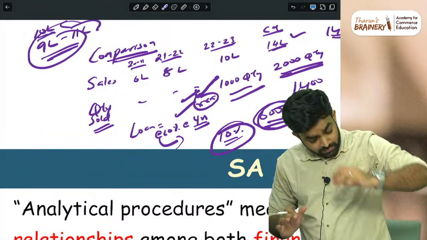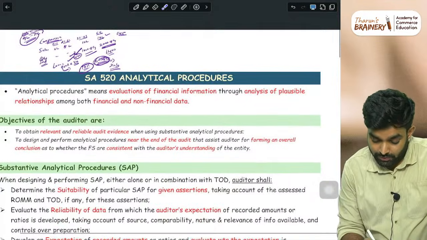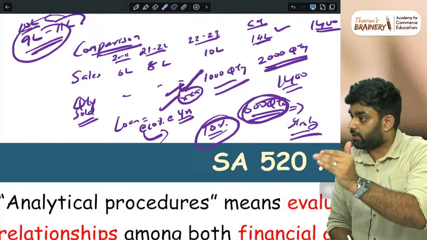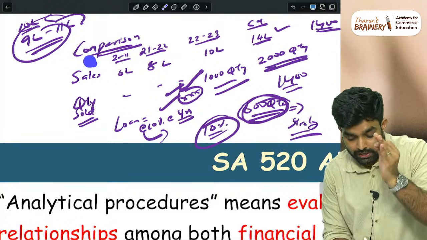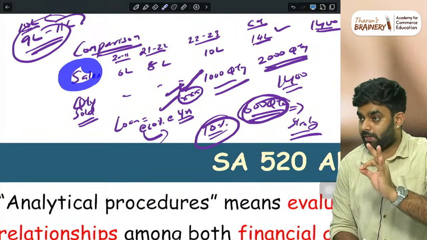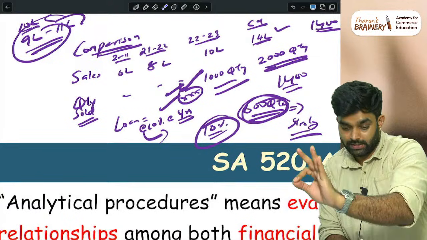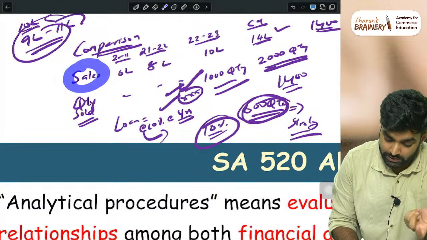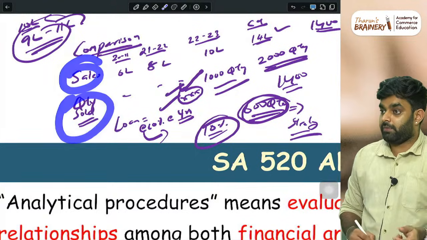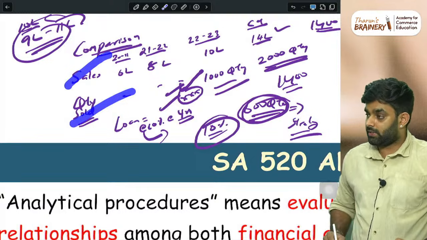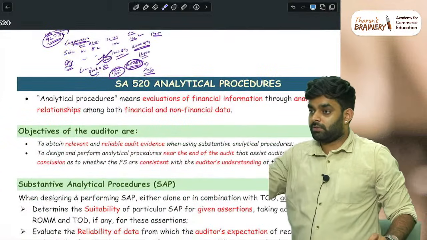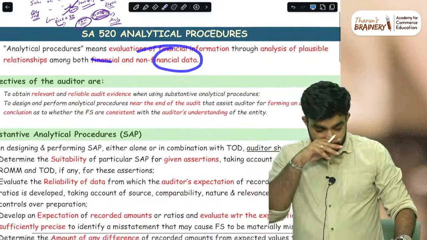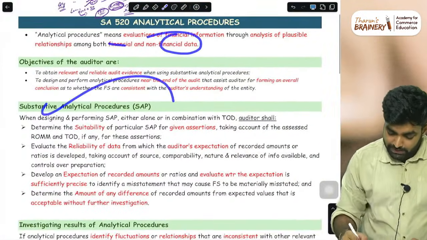When you are checking, you are doing this to analyze the sales trend, or you have to find the risk of material misstatement. So you are evaluating financial information. Sale is financial information you are checking. How are you evaluating the sale? By analyzing the logical relationship between sale and quantity, financial and non-financial. Quantity is in units, not in rupees, a non-financial item. Financial and non-financial data, simple definition, done. Then substantive analytical procedure.